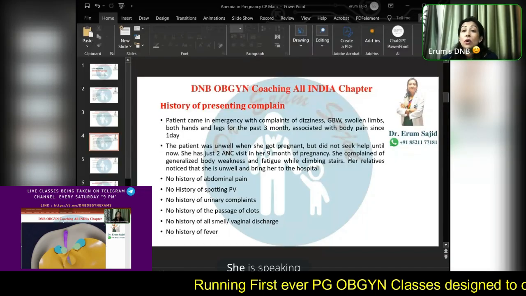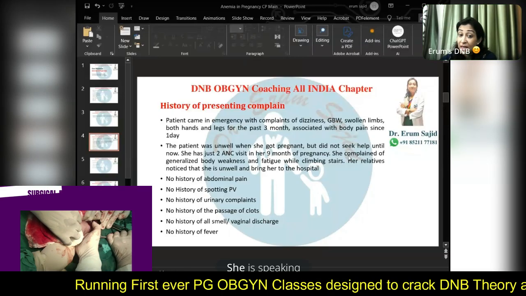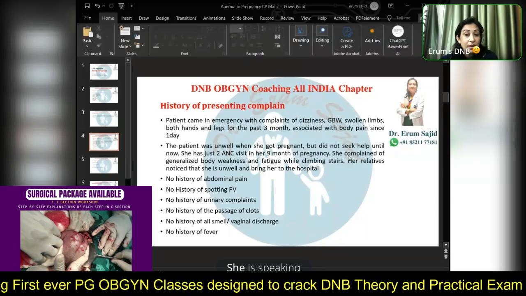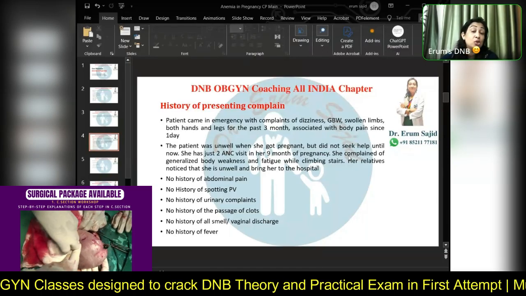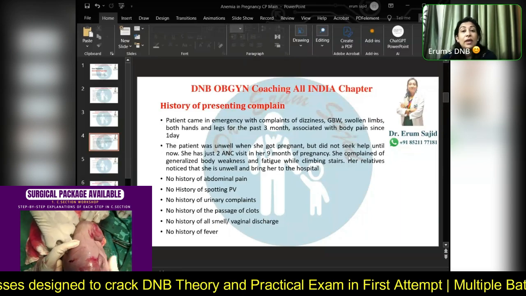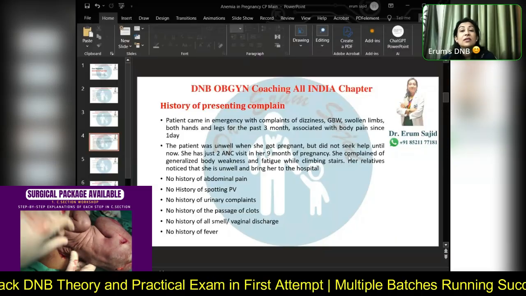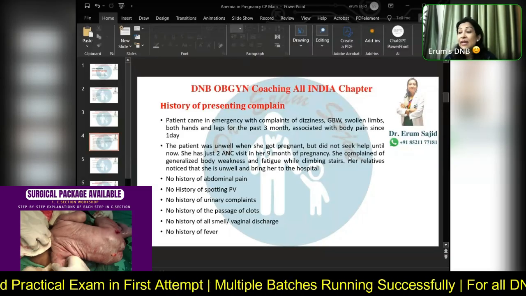Perceiving normal fetal movements, or perceiving fetal movements just fine. No history of leaking, bleeding, pain, that has to be written. And the other things that you can ask her: no history of any fever, no history of any bleeding.